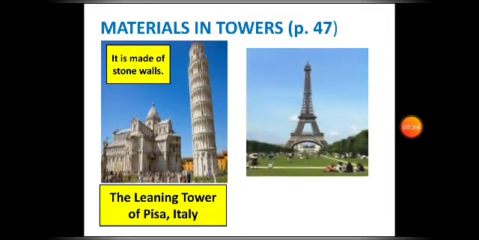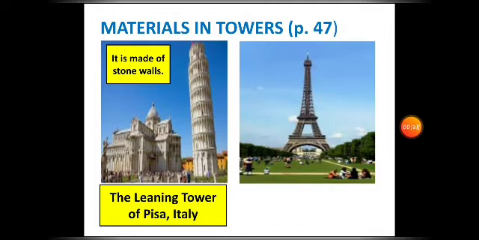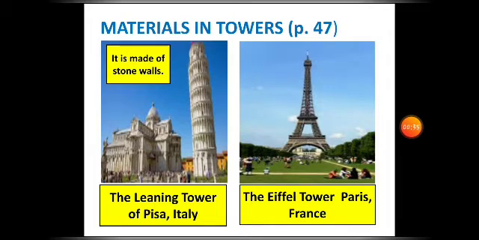Okay, how about this one? I think this is a very popular tower. What is this? Very good. This is the Eiffel Tower of Paris, France. So this tower is primarily made of steel.